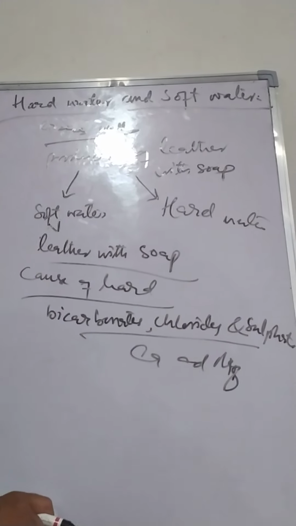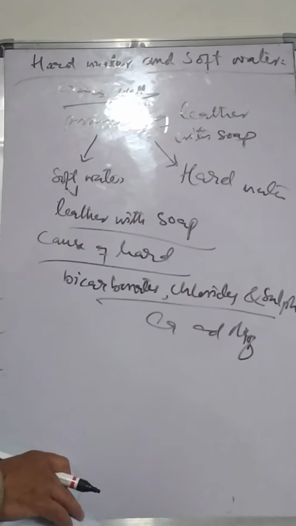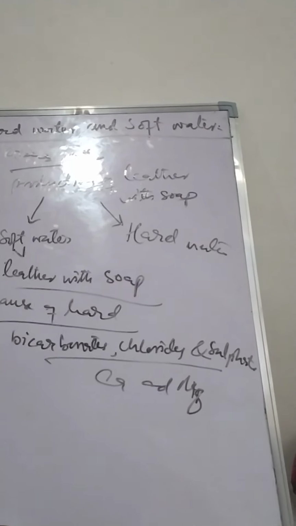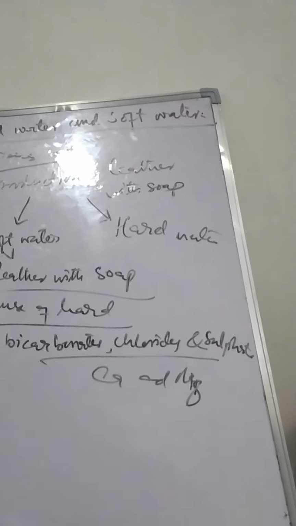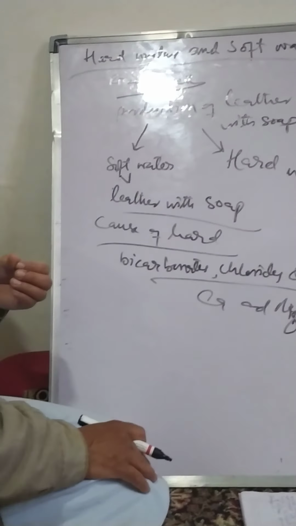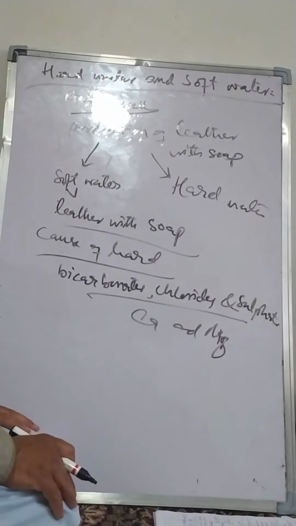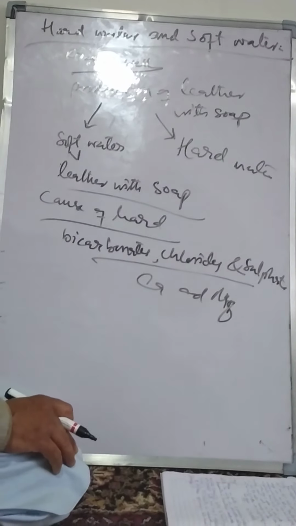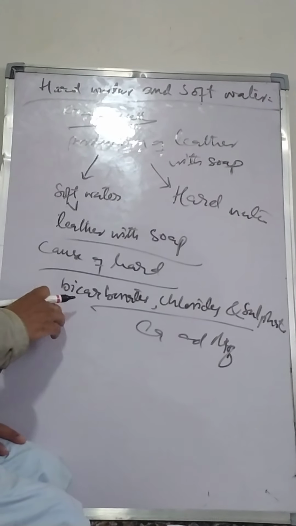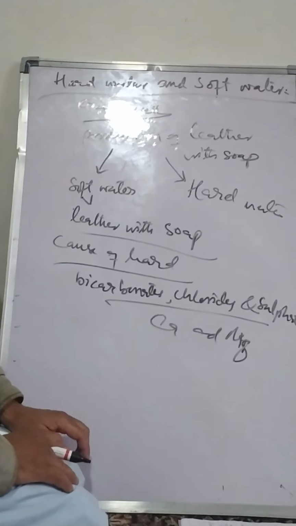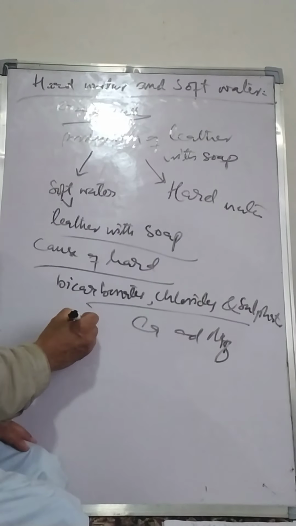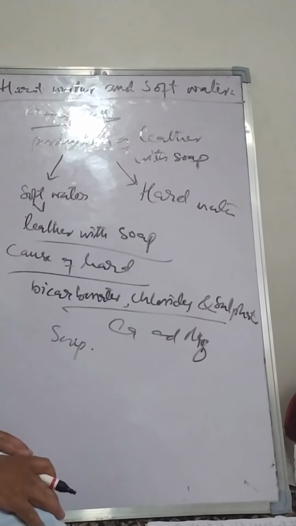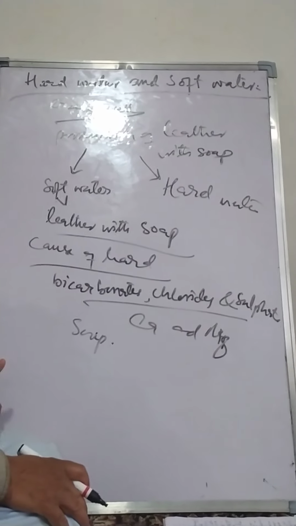Why is it a problem? As I have told you, it does not produce lather with soap. So we are not able to wash clothes. This water is not suitable for laundry purposes, for washing, or for dyeing purposes. So why does it not produce lather with soap? This is because these compounds of calcium and magnesium react with soap to produce insoluble compounds.